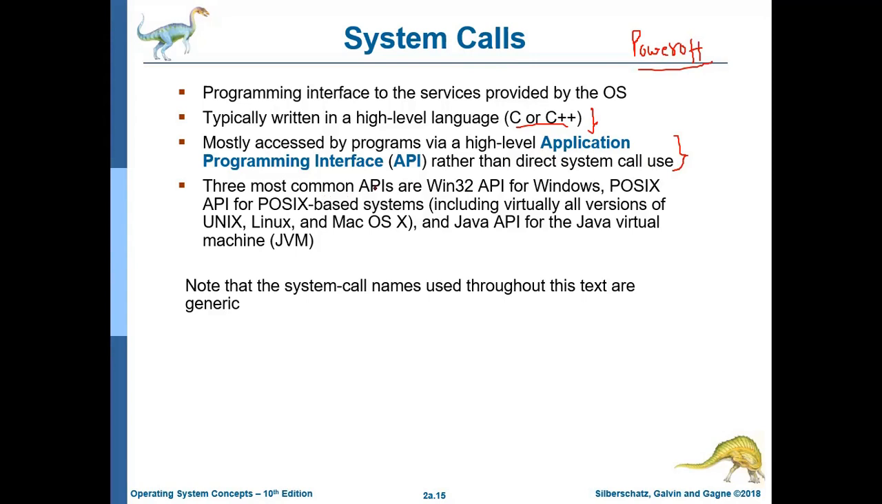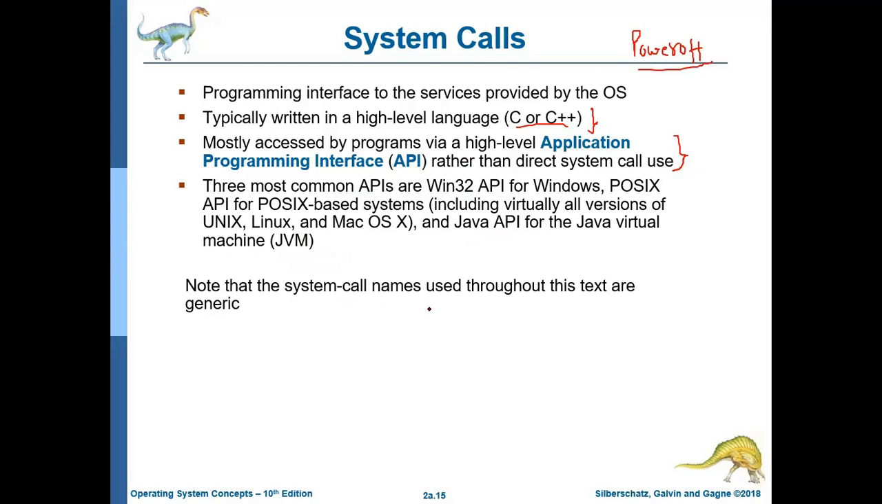Three most common APIs are Windows 32 API for Windows, POSIX API for POSIX-based systems, including virtually all versions of Unix, Linux, and Macintosh, and Java API for the Java virtual machine. There are different types of API that will be using these system calls for you.